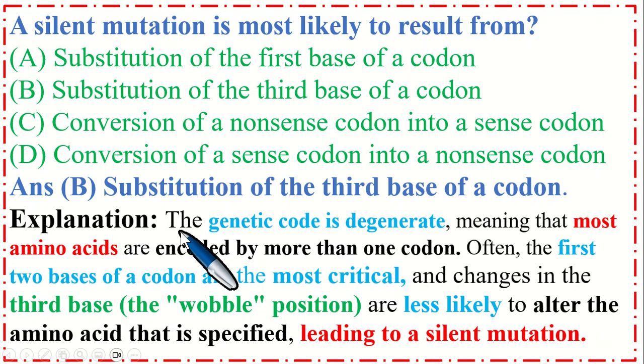Explanation: the genetic code is degenerate, meaning that most amino acids are encoded by more than one codon. Often the first two bases of a codon are the most critical, and changes in the third base, the wobble position, are less likely to alter the amino acid that is specified, leading to a silent mutation.